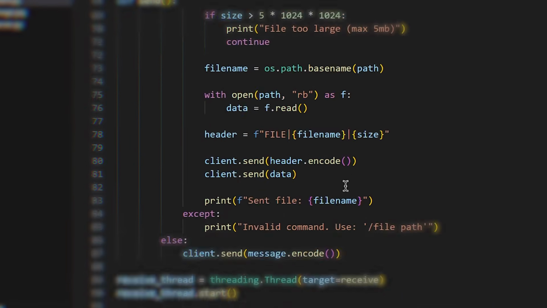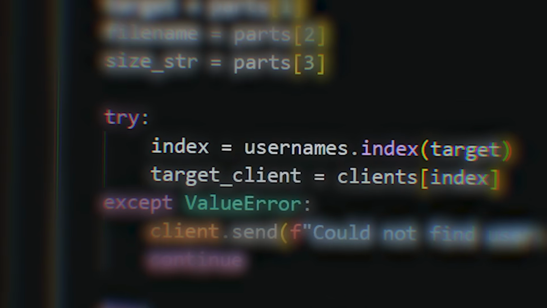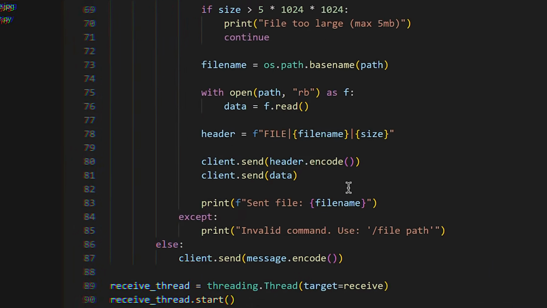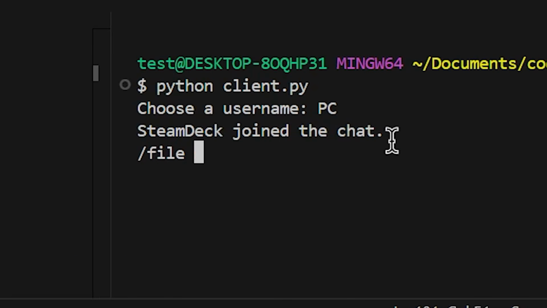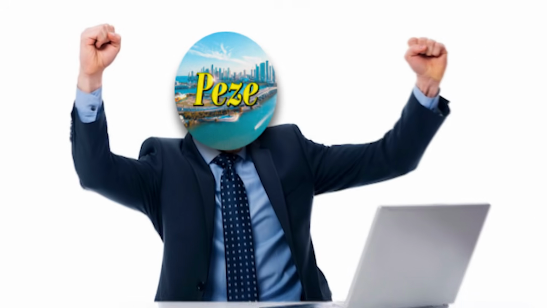But after some back and forth, I just checked every line of code to see if it was working or if it was causing all this mess. And after 30 minutes, I found the flaw in my logic. And now it finally worked. I sent this image from one user to the other and it actually arrived perfectly. Moreover, I tried sending an image from my PC to another device and it also worked. I was so happy about this.